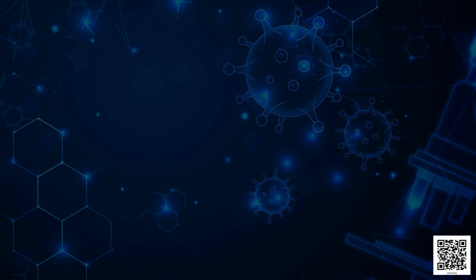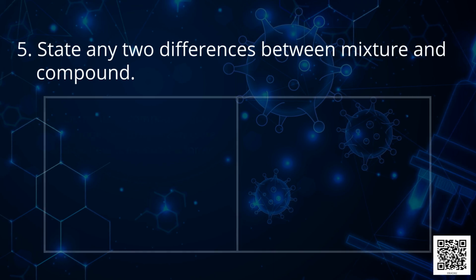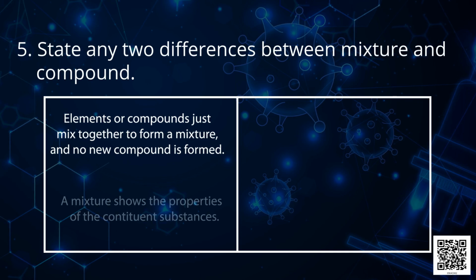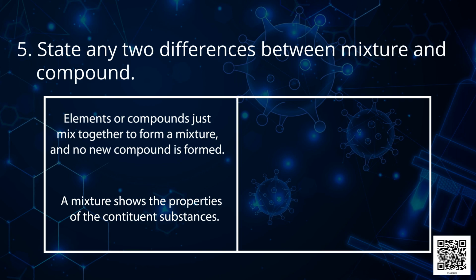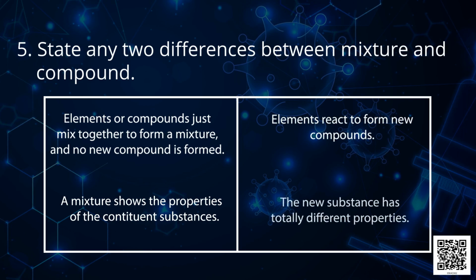Next question is, state any two differences between mixture and compound. And the answer is, in a mixture, elements or compounds just mix together and no new compound is formed. A mixture shows the properties of the constituent substances. In a compound, elements react to form new compounds. The new substance has totally different properties.